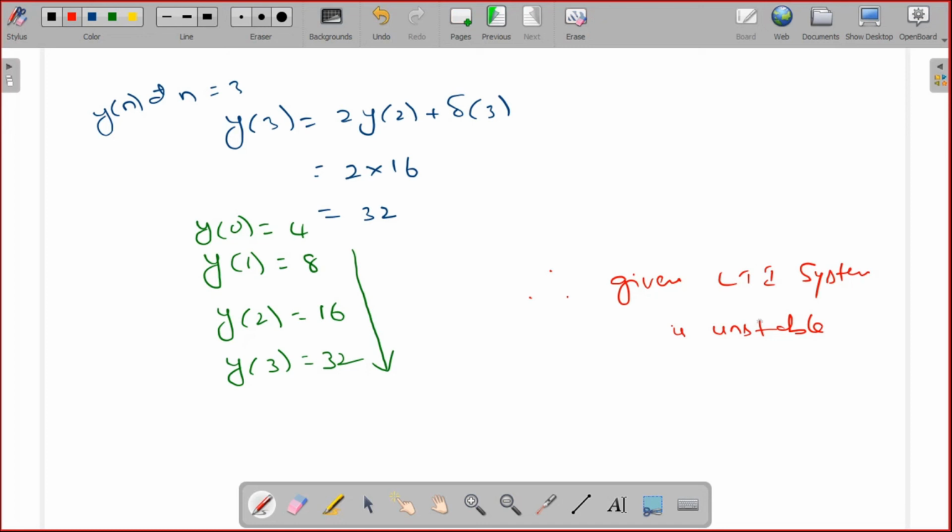Based on that, you give the conclusion. If you get constant values for all time instants, then you can say it is bounded. If the amplitude is decreasing as time increases, then also you can say it is stable. But when the amplitude is increasing with time, there is a possibility of the amplitude reaching infinity when time reaches infinity, so simply it is unstable. Like that, you need to check whether a particular system is stable or not.